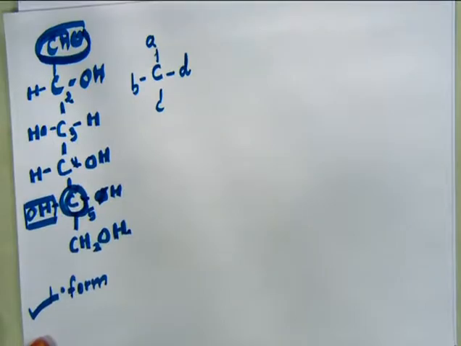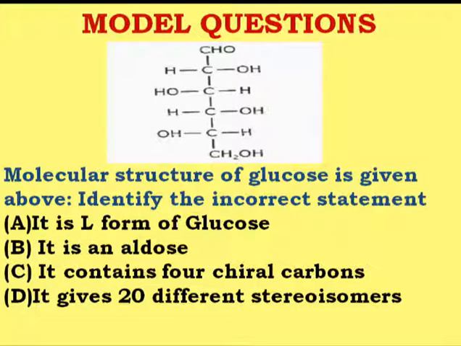But if we look at the last option D, which says that it gives 20 different stereoisomers, that statement D is wrong. Why?